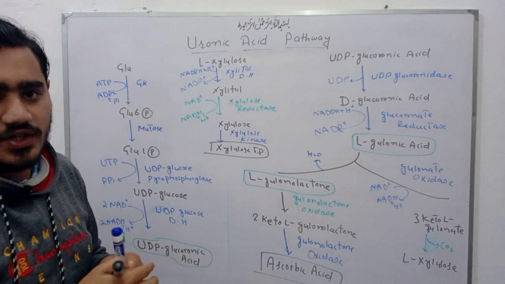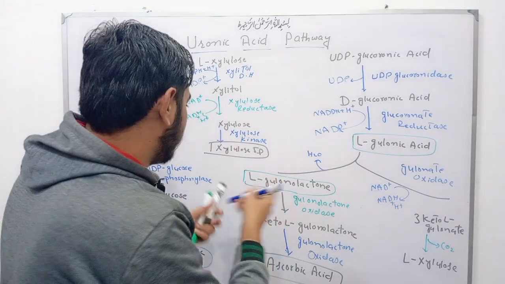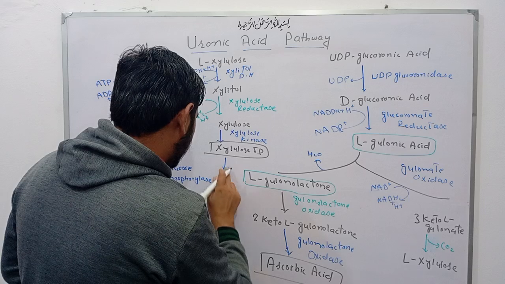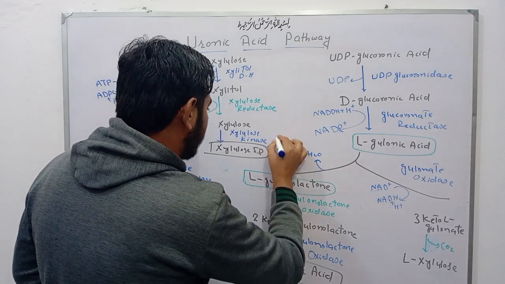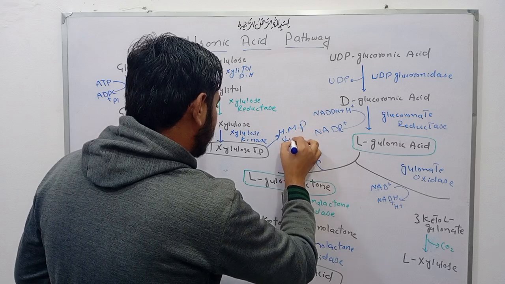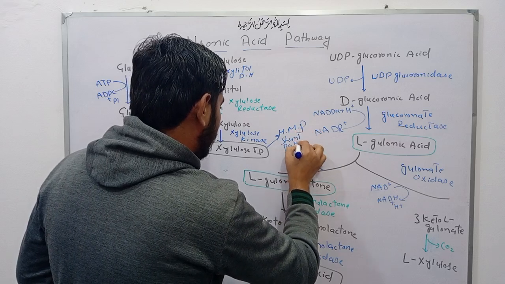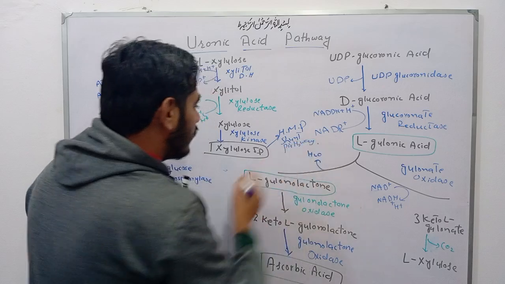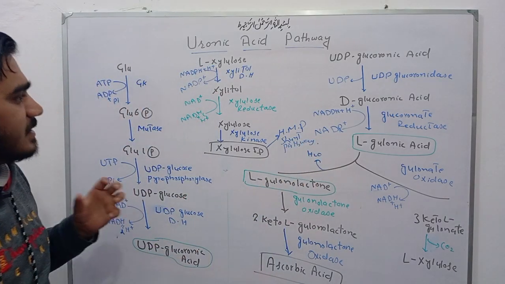This xylulose 5 phosphate is used in the HMP shunt pathway. Okay, so friends, this is the uronic acid pathway.